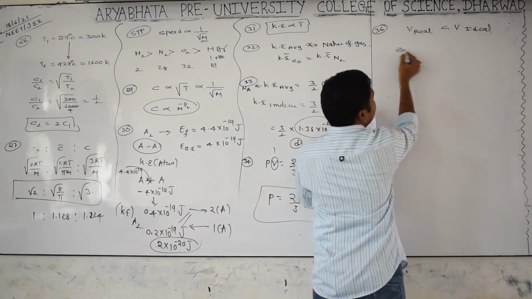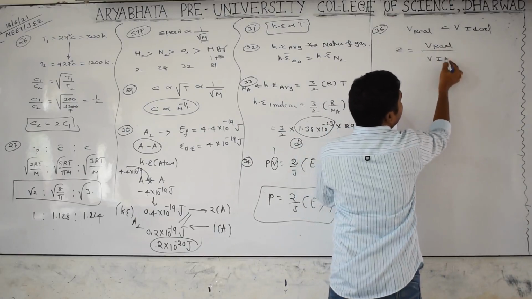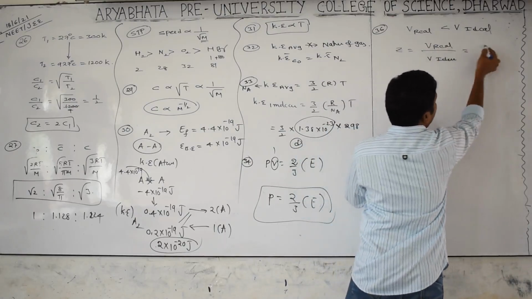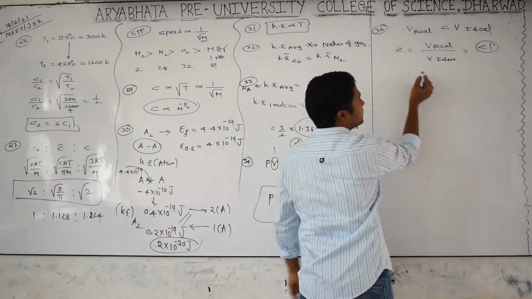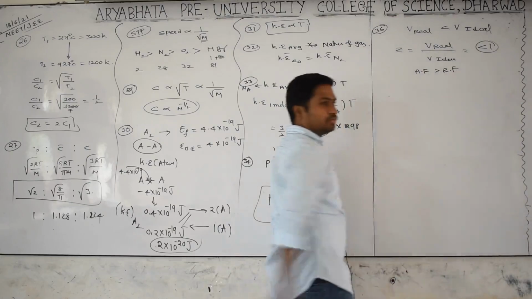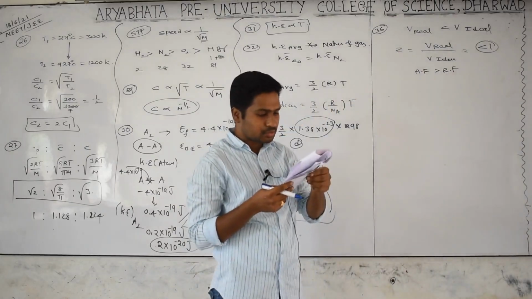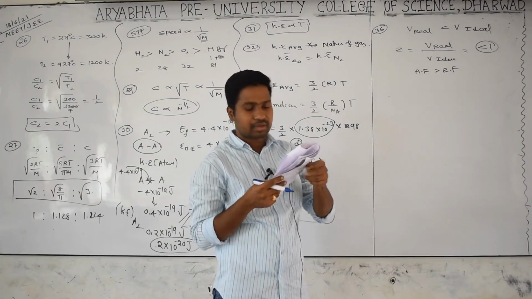So the Z value, the volume of real gas by volume of ideal gas, is less than 1. Z less than 1 means attractive force is dominating the repulsive force. It is easy to liquefy. Is it clear? Z value of 1 would mean no attractive force dominating.